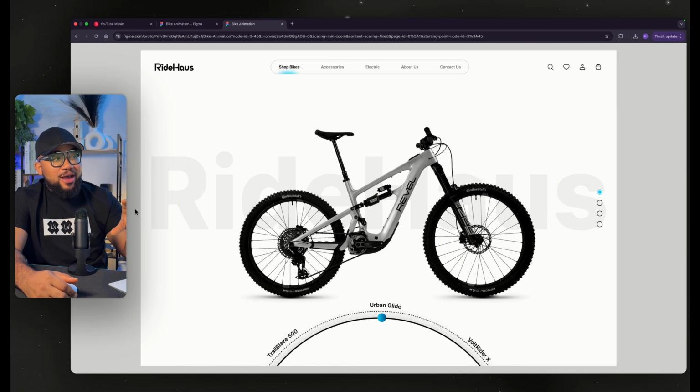I'm going to be showing you how I created this in Figma.